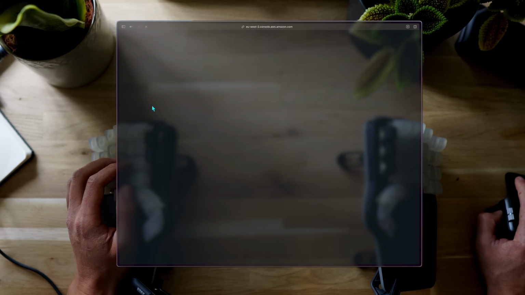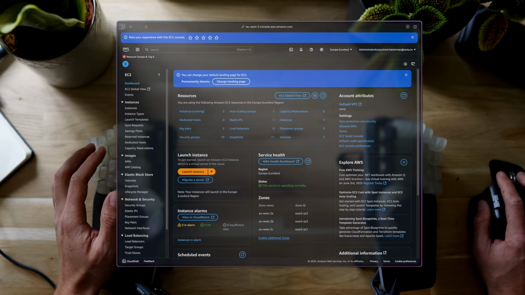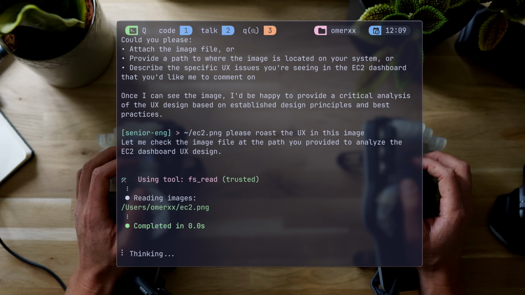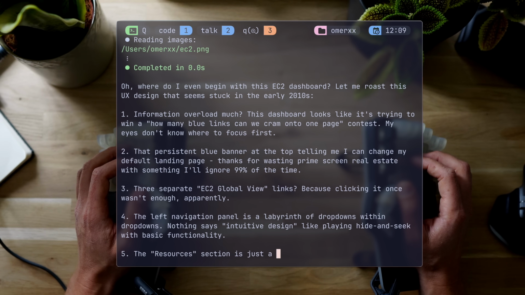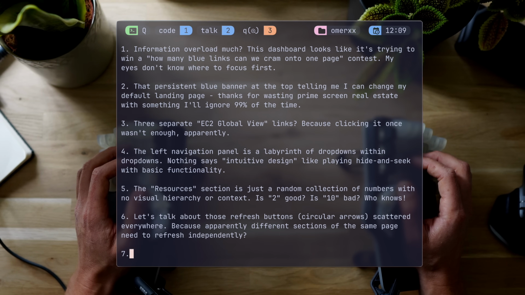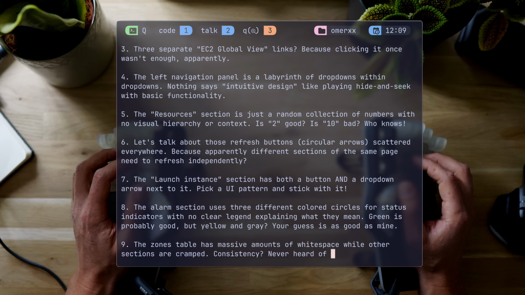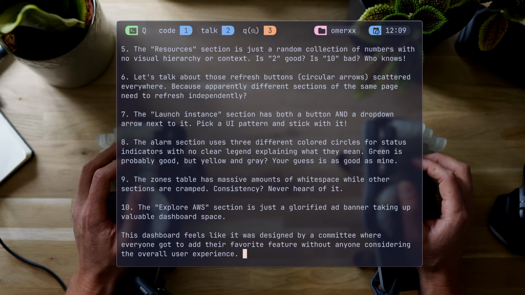Here's another great use for images in context. And sorry AWS for doing that, but I can't help it. I want Q to roast the UX of the AWS dashboard, and you're going to love this. Where do I even begin? Information overload, wasting prime real estate, hide and seek with basic functionality, consistency? Never heard of it. Amazon, please listen to your own creation.